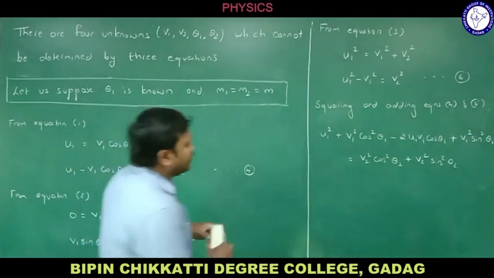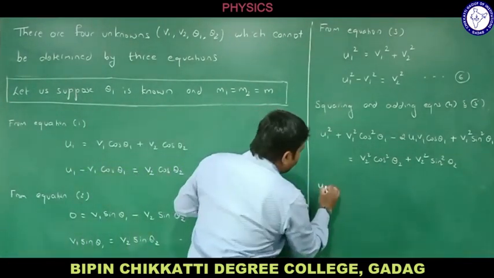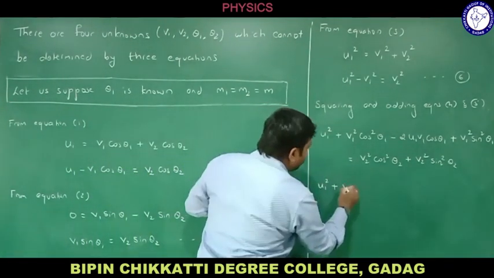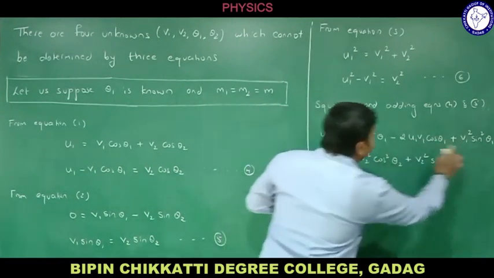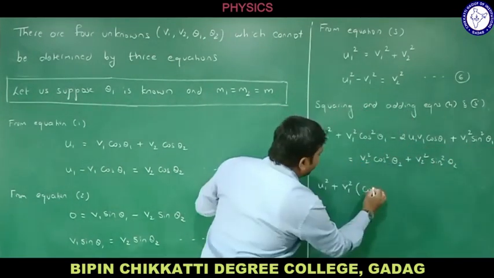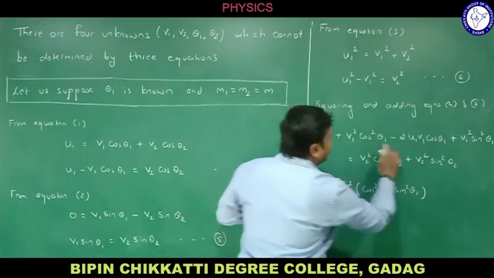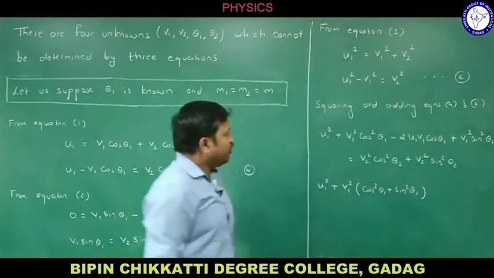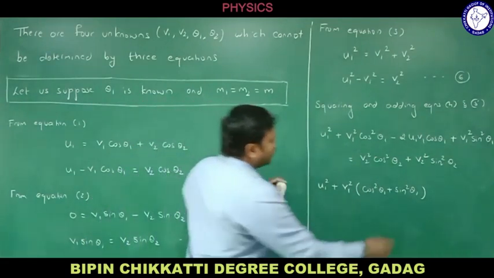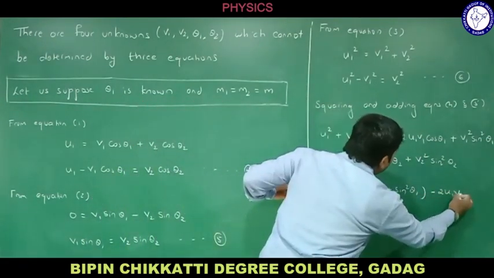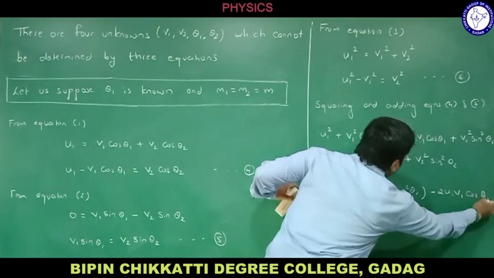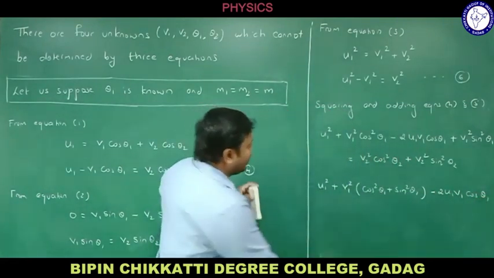Let me write this: U1 square plus V1 square. Here also V1 is there. In the bracket, what do you get? Cos square theta 1 plus sine square theta 1. Let me take V1 square common. What is remaining there? Minus 2 U1 V1 cos theta 1. That is equal to,